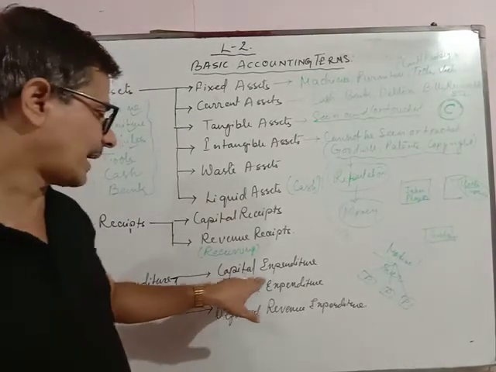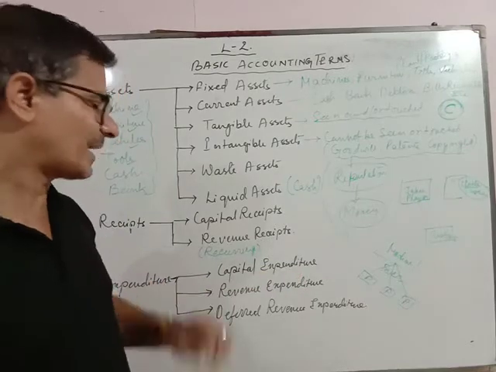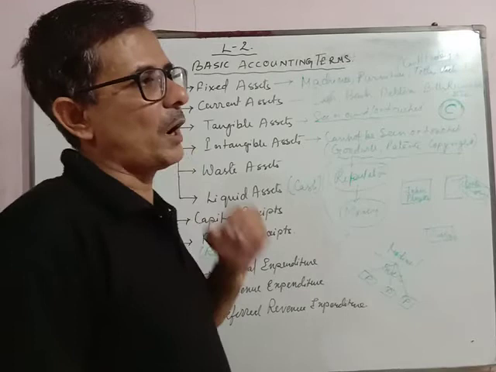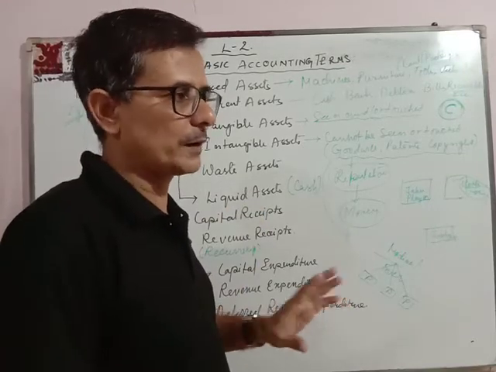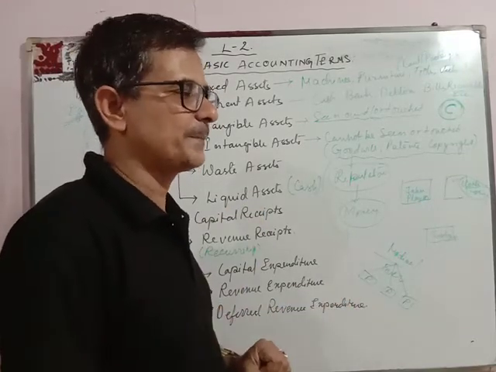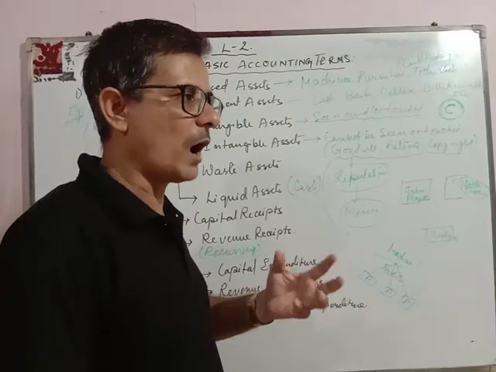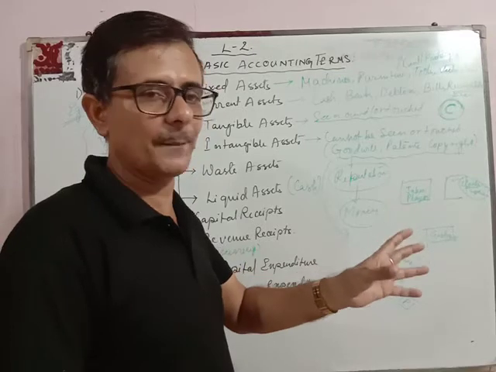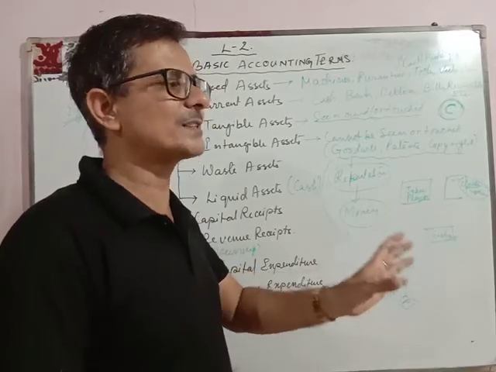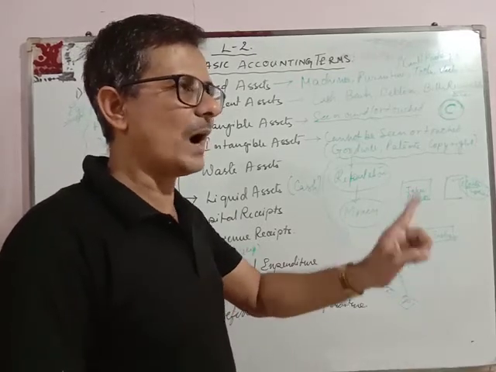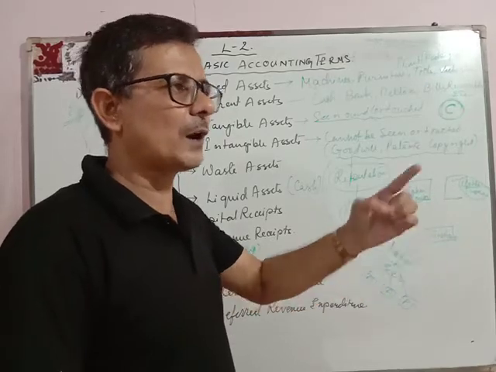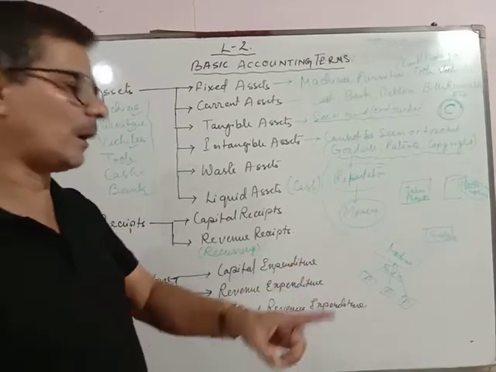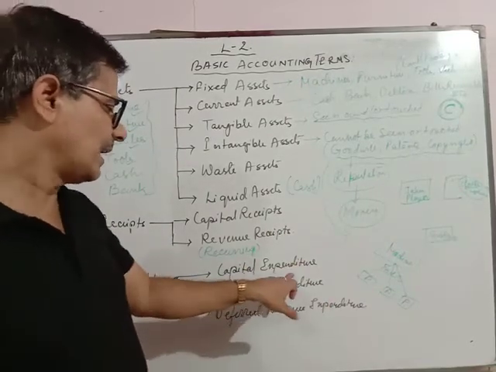Now let's come to capital expenditure. What is capital expenditure? Suppose you spent money and bought a home for yourself. You are spending money once, but that amount is not small, it's a huge amount. So if you are spending a huge amount once and using it for a longer period of time, that money you spent for getting the house is known as capital expenditure.